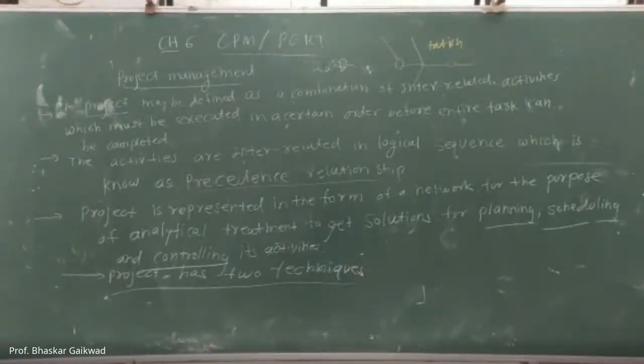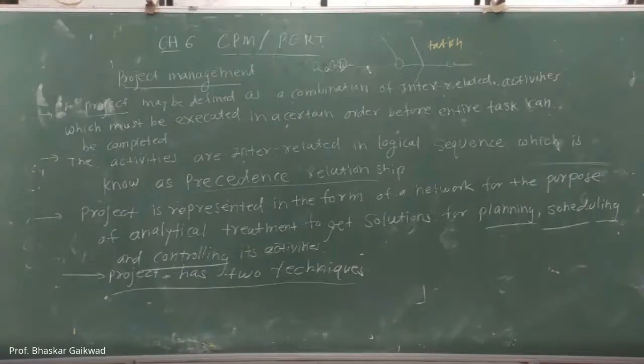Okay. Yes, sir. So we go for the next one, that is CPM and PERT. In the last sentence, I have given planning, scheduling, and controlling.